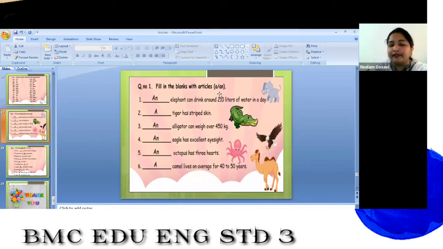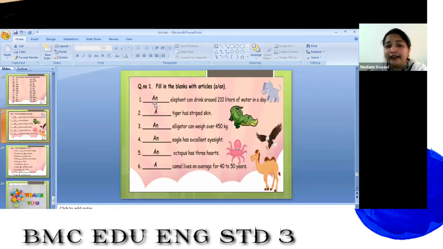Dash elephant can drink around 210 liters of water a day. My God, elephants drink this much water? So what will you write? A elephant? No, we should not write a elephant. Always we will use an elephant can drink around 210 liters of water a day. Now the second one.